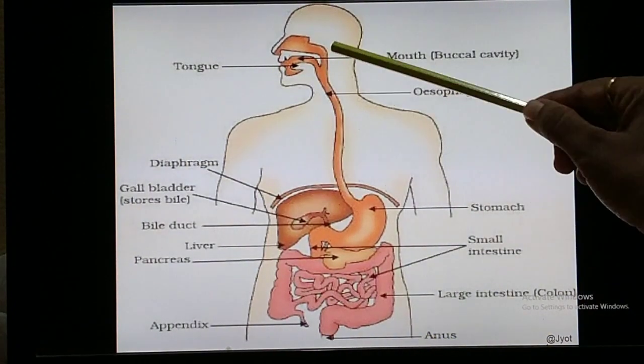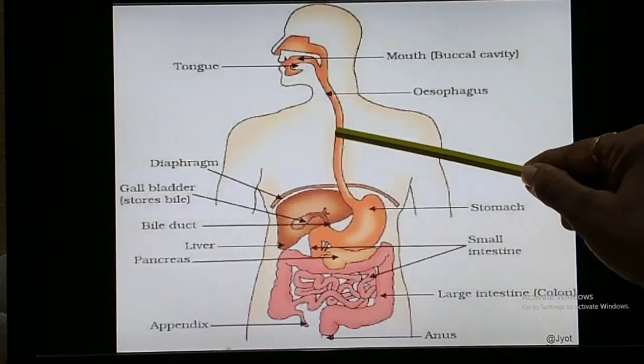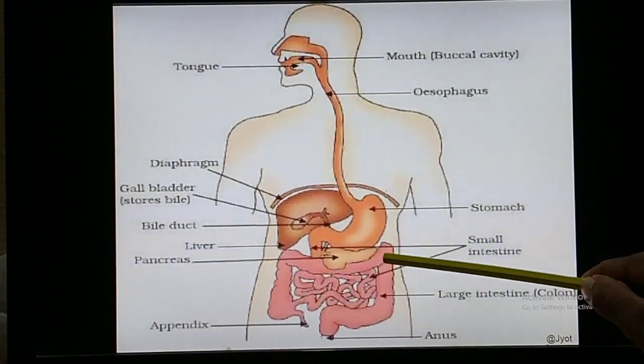So this is the structure of the alimentary canal.